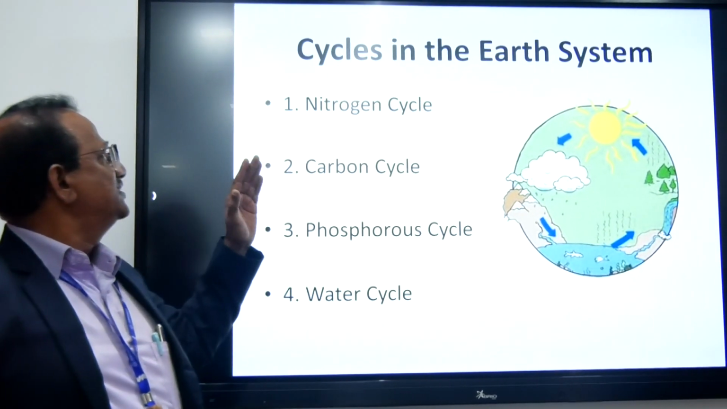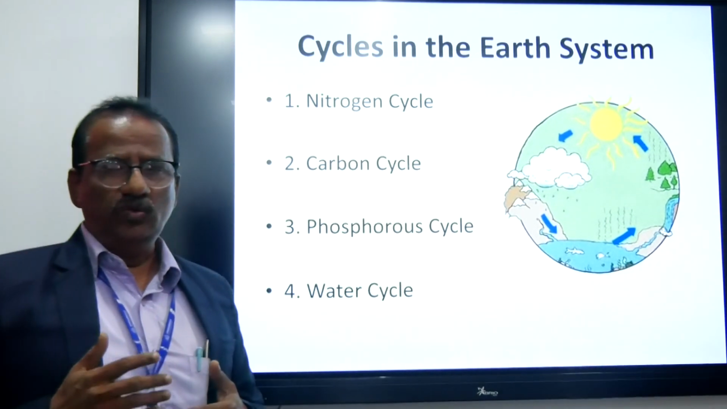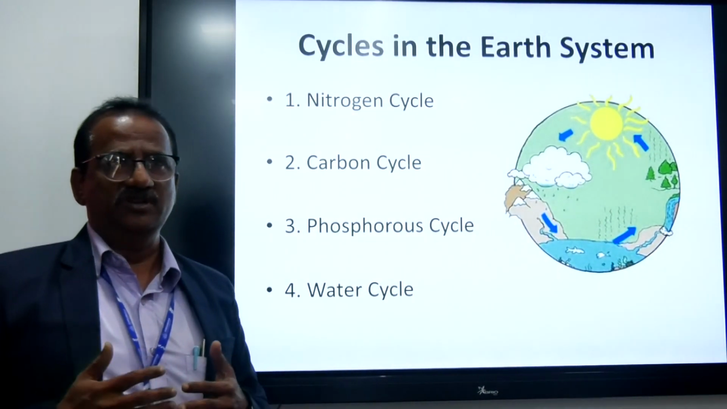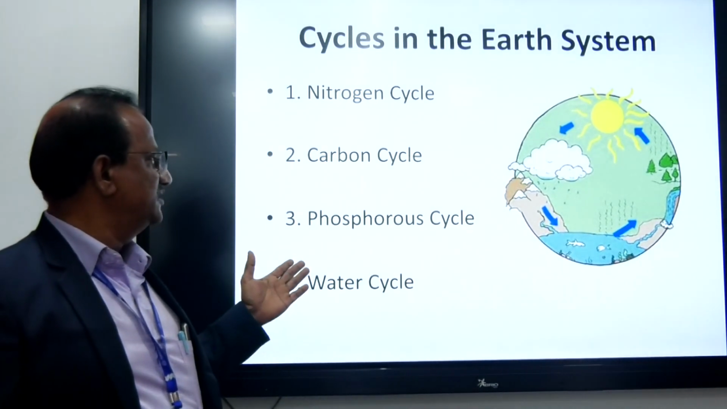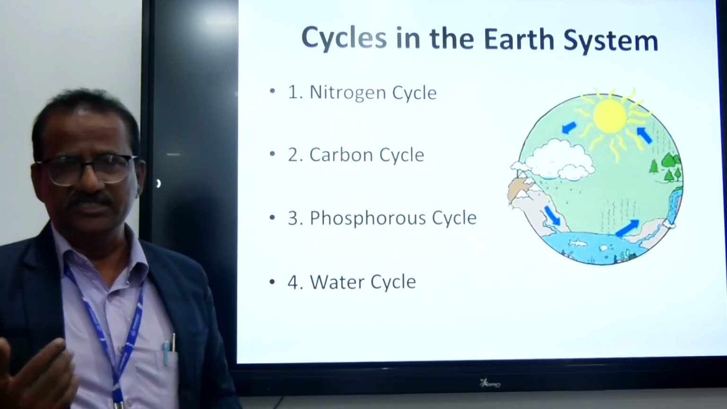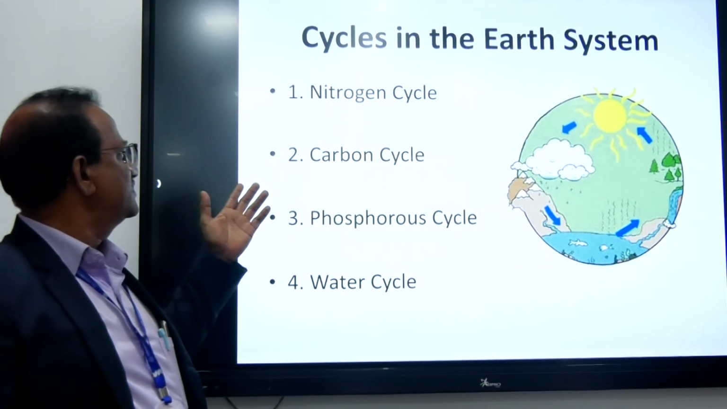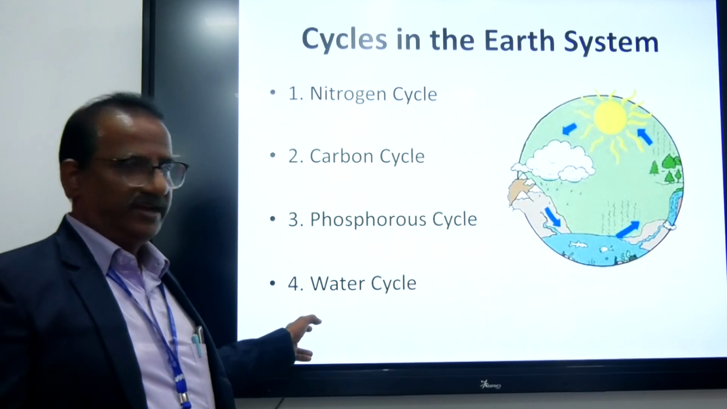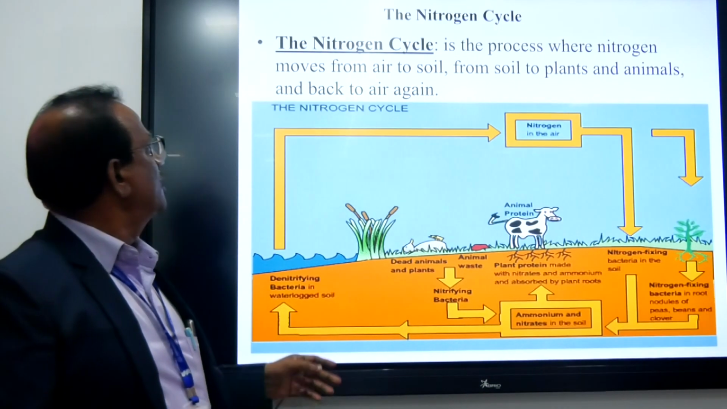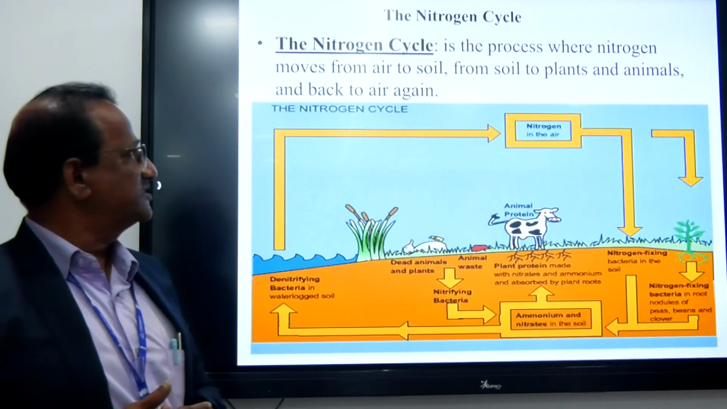So how is that energy getting transformed? It is not transformed into different cycles. It is these four cycles. In these four cycles only, this energy is getting transformed. That is the nitrogen cycle, carbon cycle, phosphorus cycle, and water cycle in the earth. So the first one we are going to see is the nitrogen cycle.